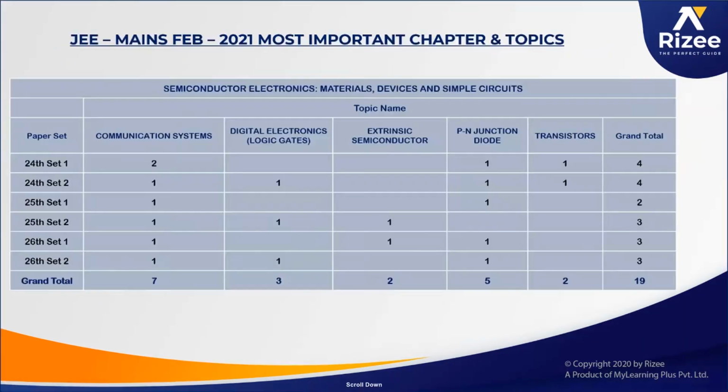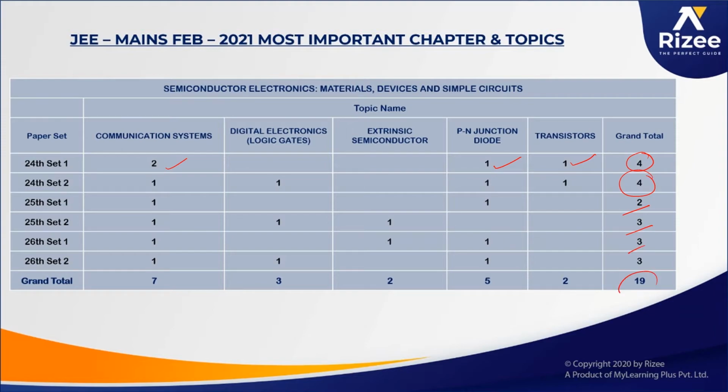Now, if you analyze it very carefully, on the 24th we got two questions from communication systems, one question on junction diode and another on transistor. In total, 4 questions appeared on the first day, the 24th morning session, and in the afternoon session also 4 questions appeared, and on the 25th, 2 and 3 questions.